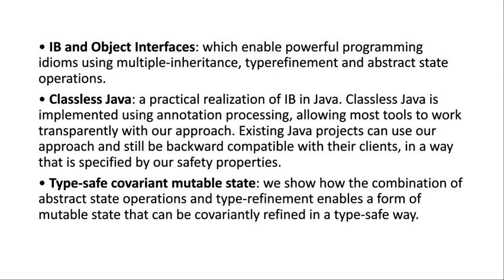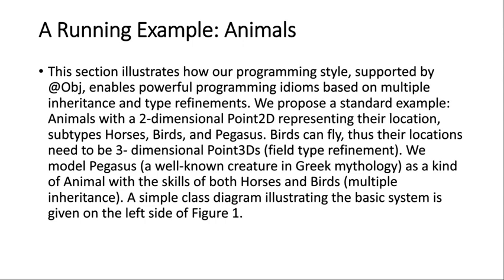Types of covariant mutable state: how the combination of abstract state operations and type refinement enables a form of mutable state that can covariantly refine in a type-safe way. A running example: animals. This section illustrates how our programming style, supported by object, enables powerful programming idioms based on multiple inheritance and type refinement. We propose a standard example: animals with a two-dimensional point, 2D, represent their location.